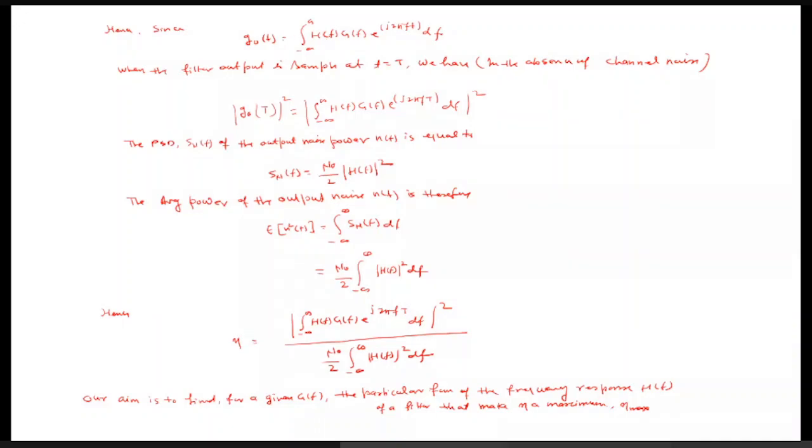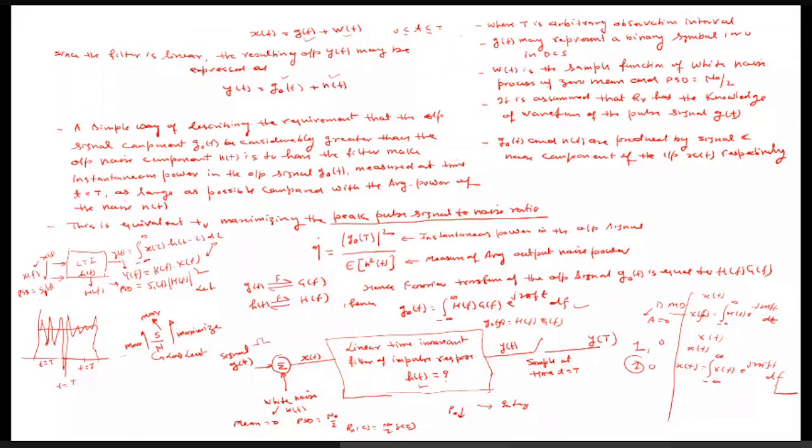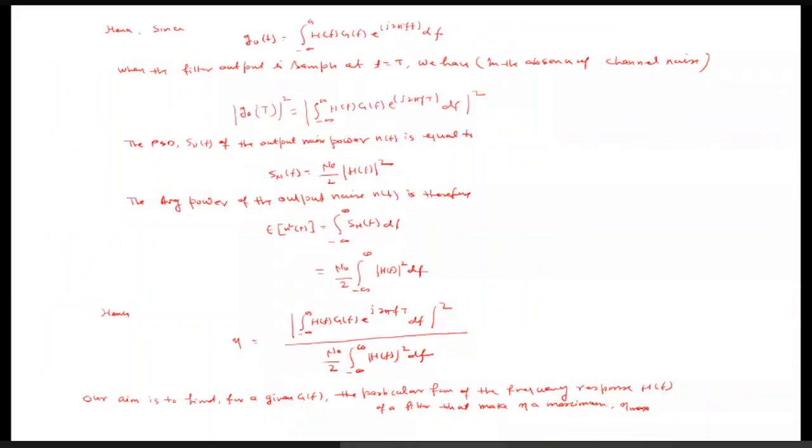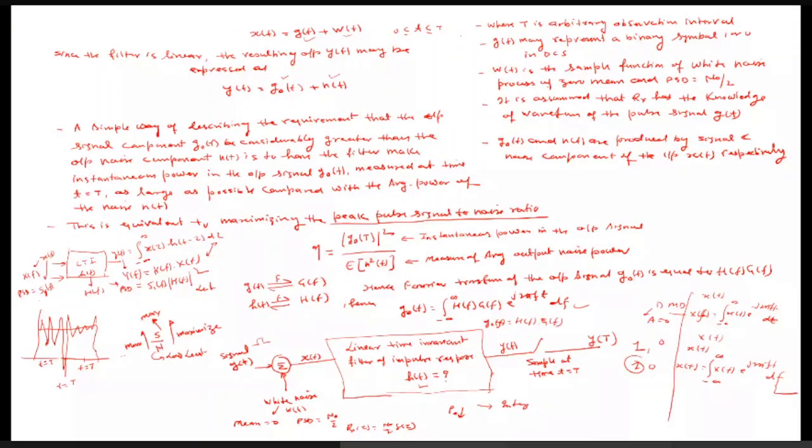Now, since our aim is to maximize this eta, we need to calculate it. First, we calculate g0(t). We have already calculated g0(t), which comes out to be the integral from minus infinity to infinity of H(f)G(f)e^(j2πft) df. Since we need to calculate g0(T), we replace t with the sample value T.